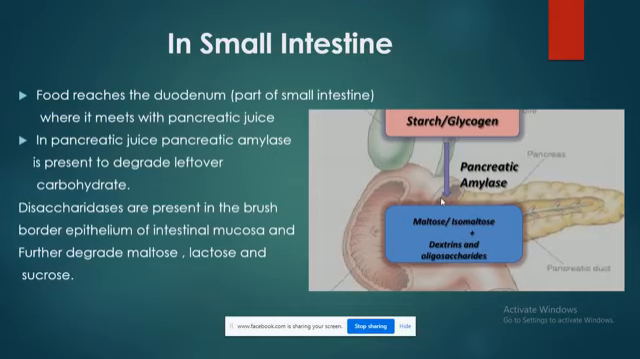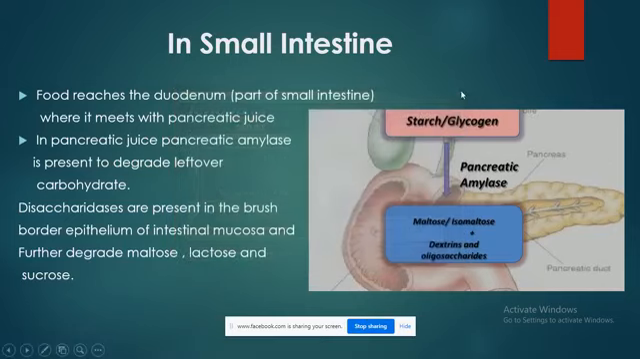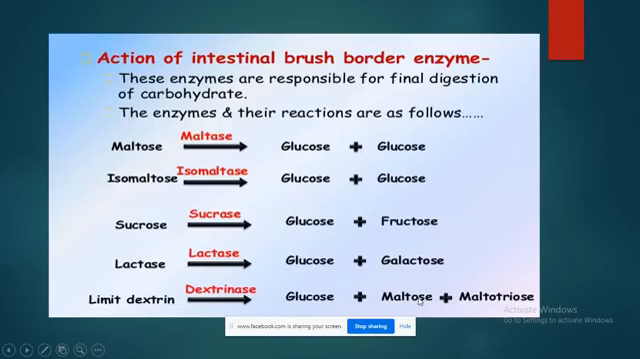And also the disaccharidases are present in the brush border epithelium of the intestinal mucosa, which further degrade maltose, lactose, and sucrose. We will discuss this. So, in order to remember enzymes, always remember: mouth, saliva is present, it's salivary amylase. Pancreas releases another enzyme, it is pancreatic amylase.